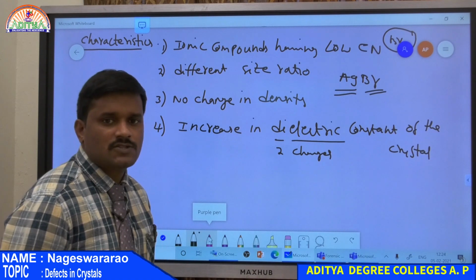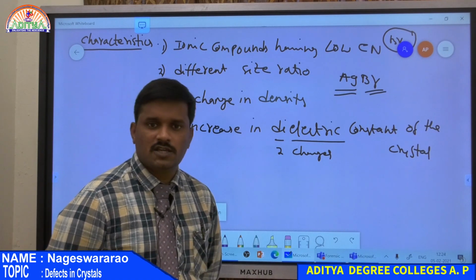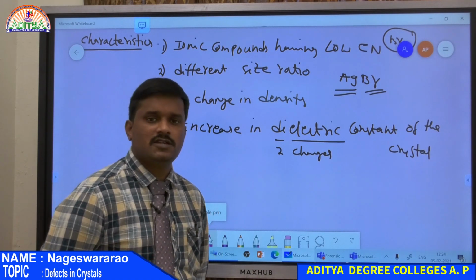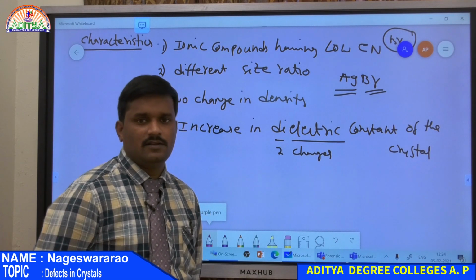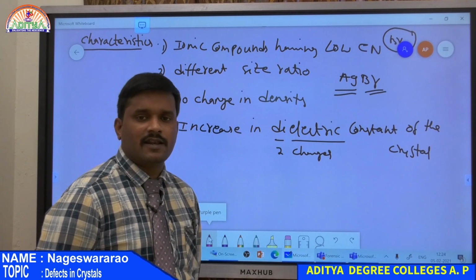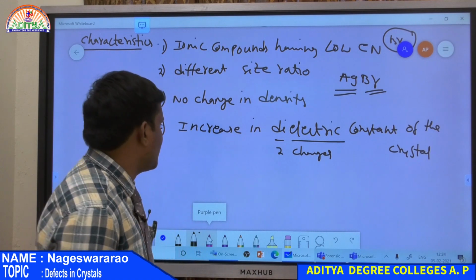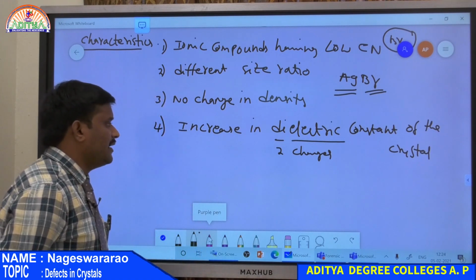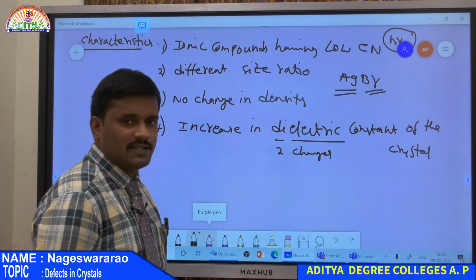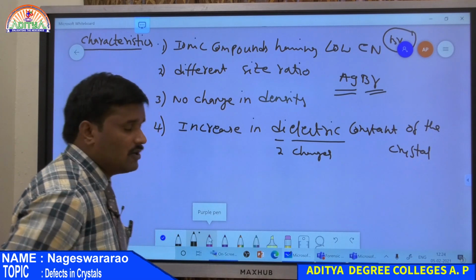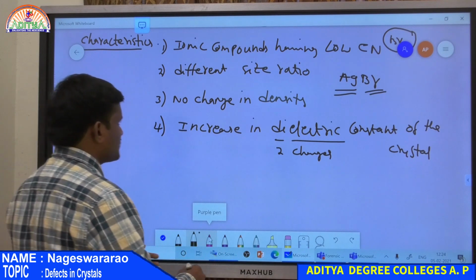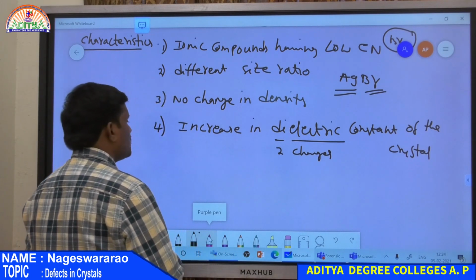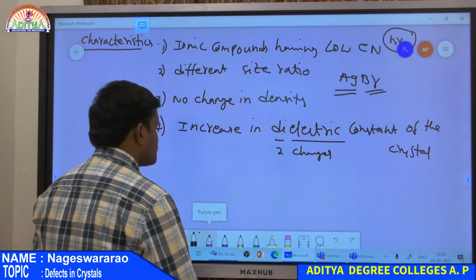The third one is that due to Frenkel defect there is no change in molecular weight and hence no change in density of the crystal. It means density of the crystal remains constant. And the last point is that due to Frenkel defect, the dielectric constant of the crystal increases. So these are the two types of defects which arise in the case of stoichiometric compounds.